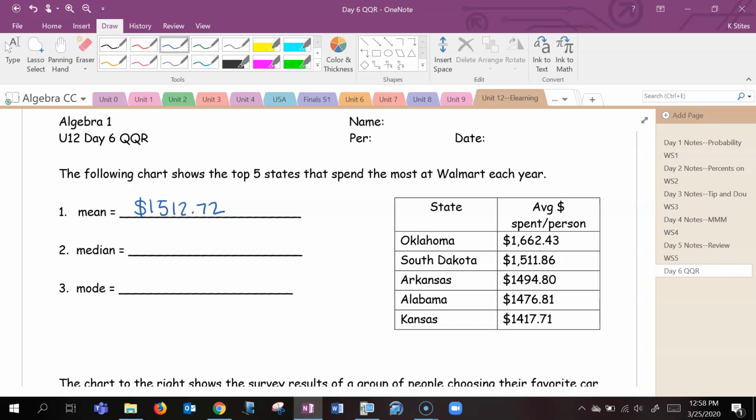Median is our number in the middle once we're in order, and since we're already in order, we can just go right down the line and cross off until we find our number in the middle, which is going to be Arkansas, $1,494.80. And then mode, none of these values are the same, so our mode is just none.